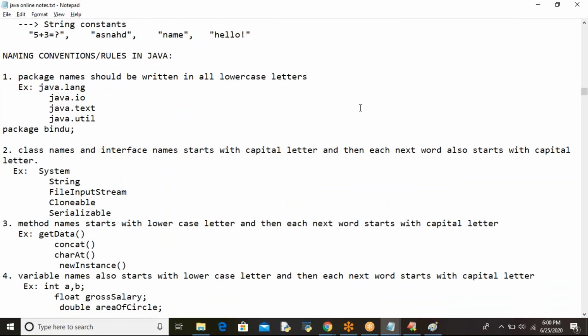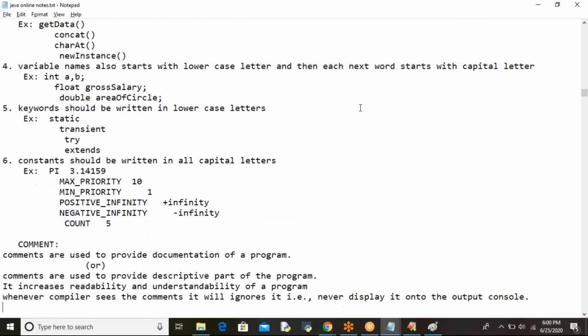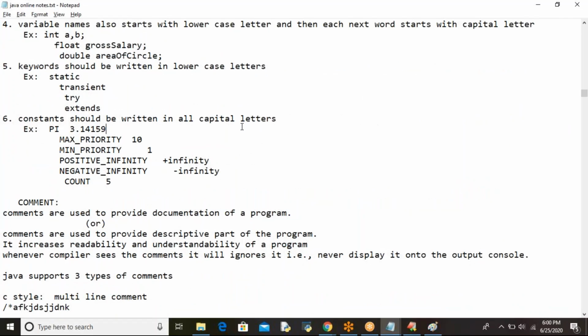Actually, if you go for C or C++, there the classes, the functions, the variables, and constants, everything you write in normal small letters. It leads to confusion. You can get confused about which one is a class, which one is a variable, and which one is a function. That's why the scientists have given some conventions or rules. So these are all the rules that we need to discuss. Actually here we have 6 mentioned, but we still have 4 more. 10 naming conventions are there, and I will list those out too.